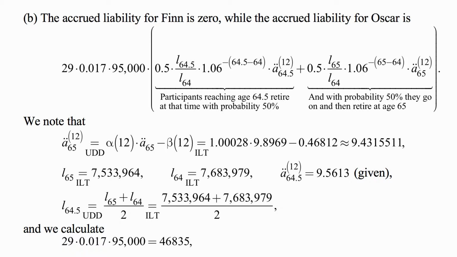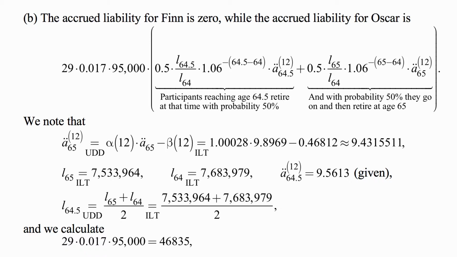So we need to figure out all the numbers in this, just plug them in and do the calculation. What is A double dot 65 up 12? We're not given that, but under UDD, that's equal to alpha of 12 times A double dot 65 minus beta of 12. All of these are given in the illustrative life table, and so we plug in those values, and we get approximately